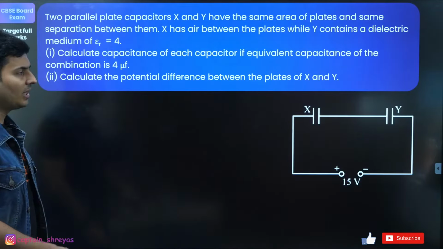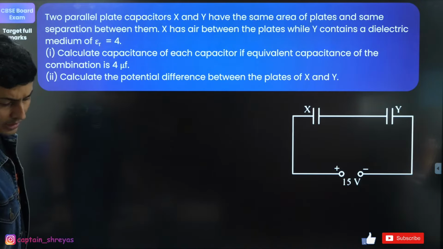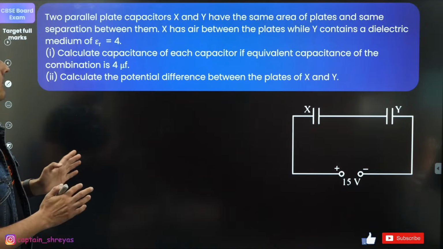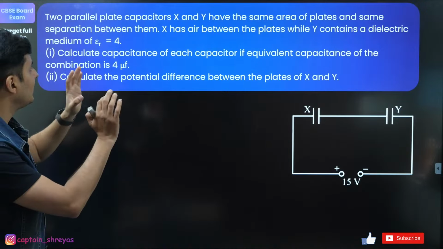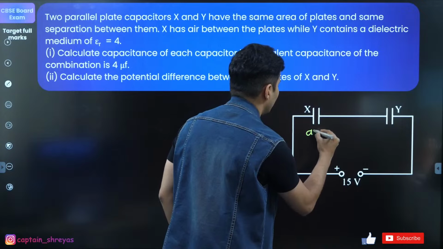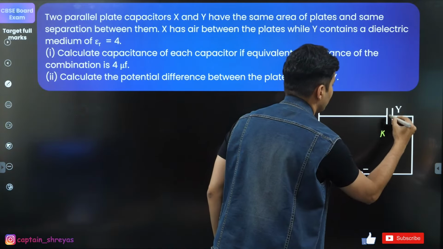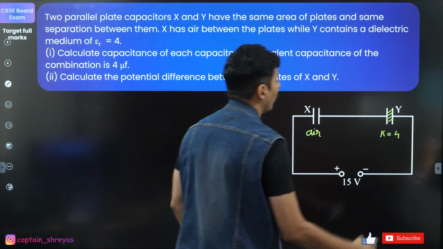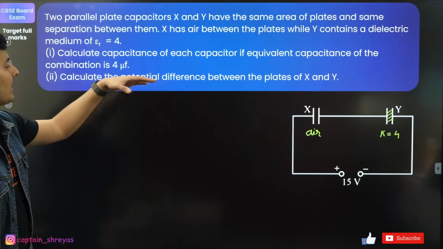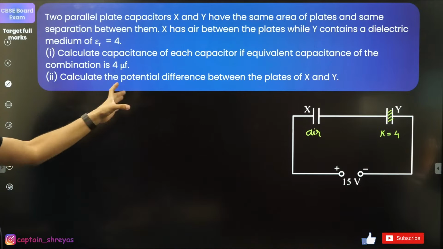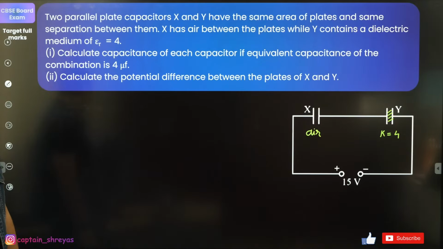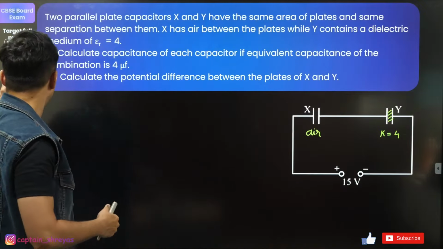Okay. Going on to the next question coming up on your screen. There are two capacitors. Same plate, same area, same separation. X contains air. There is a dielectric medium here of value 4. Great. Find the capacitance of each capacitor. If equivalent is 4, find the voltage between the plates of X and Y. So find the voltage differences of each one of them, guys. Okay, come on, let's do this. First of all,